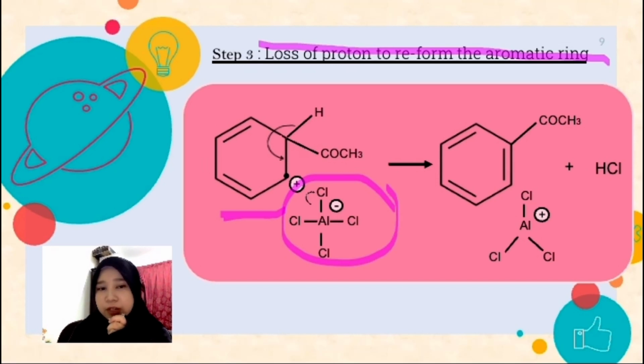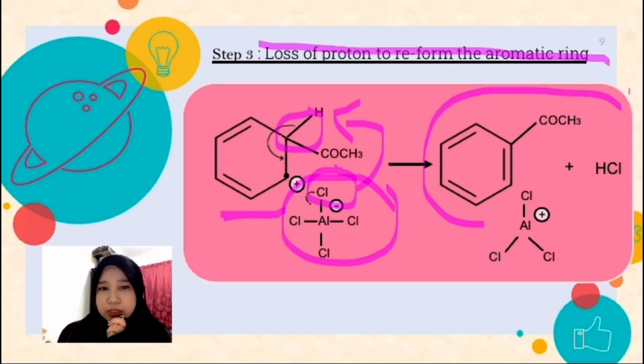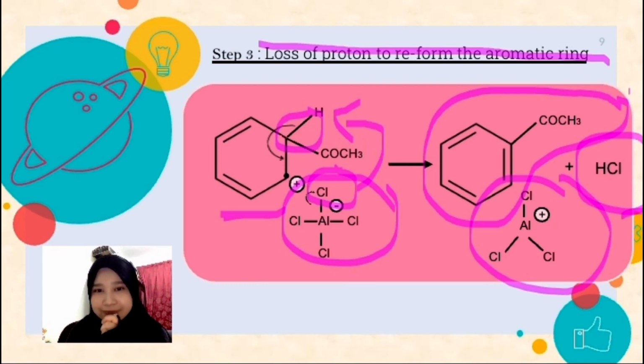To reform the aromatic ring, Cl is attacked by the H+, and this bond will be given to the ring, and we have given back the aromaticity of the benzene ring, which forms a stable product, which is called phenylethanol, and forms HCl as the byproduct, and we gain back AlCl3 as the catalyst.